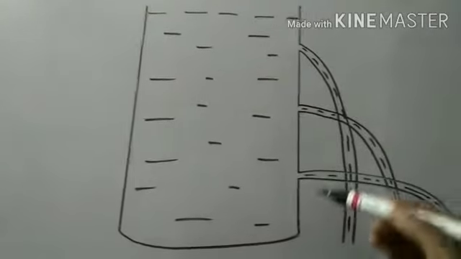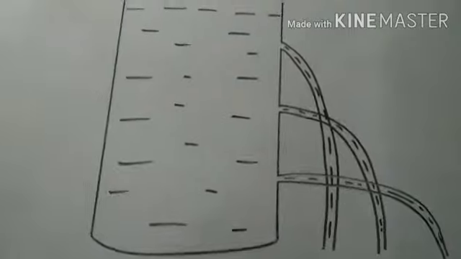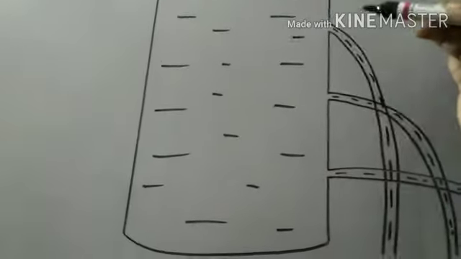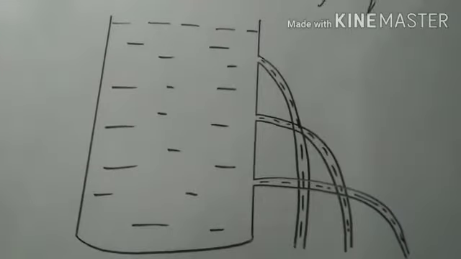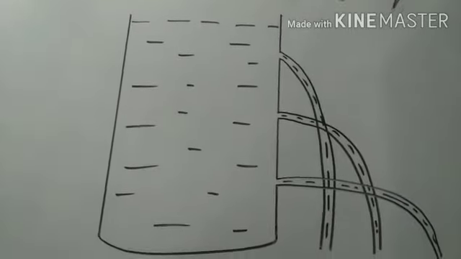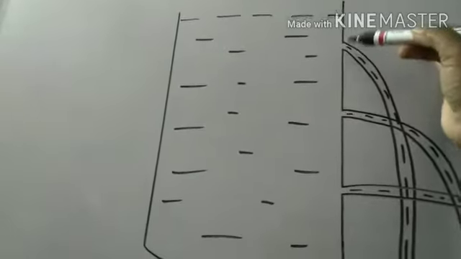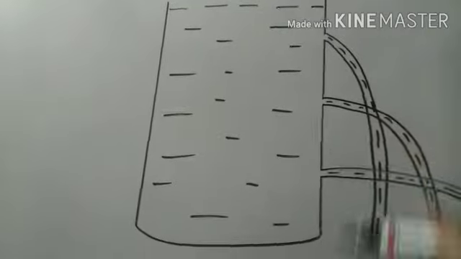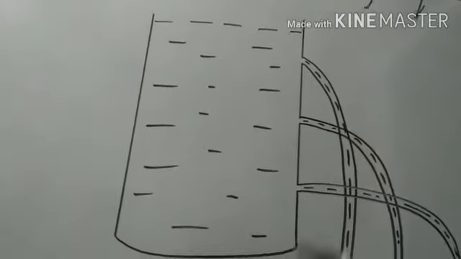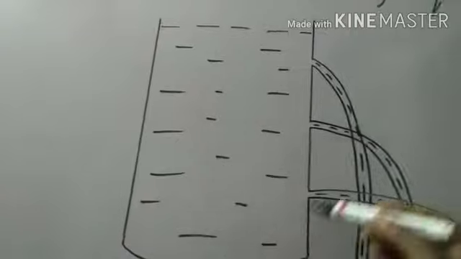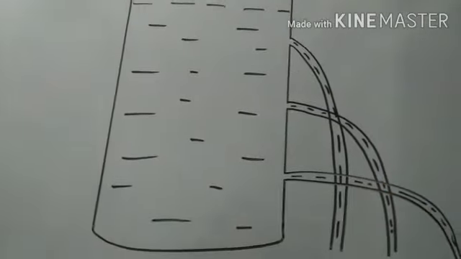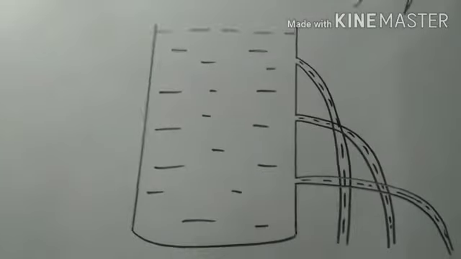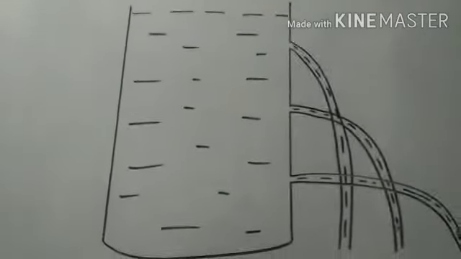Take a container, or a plastic container, and make 3 holes at 3 different heights. Then cover these holes with cello tape. Now pour water into the container and remove the tape from all 3 holes.